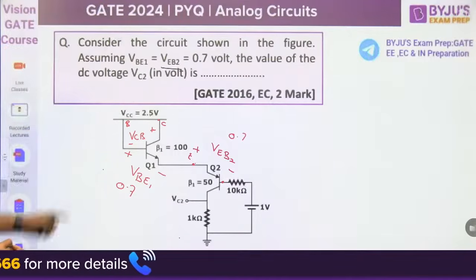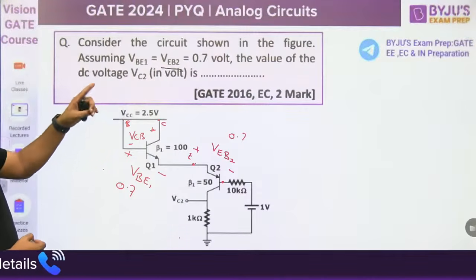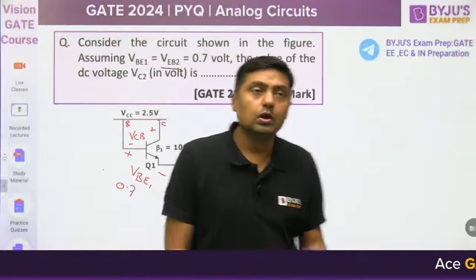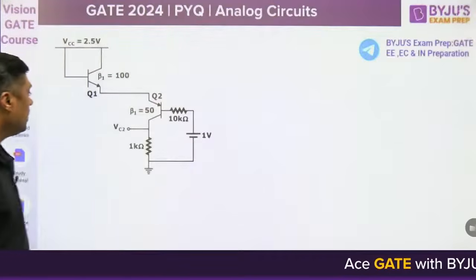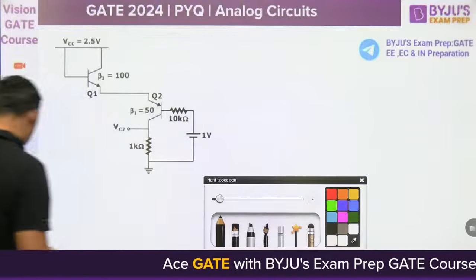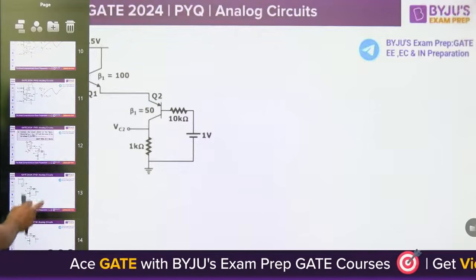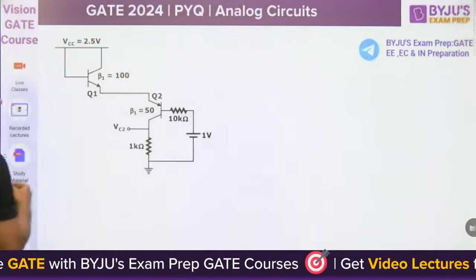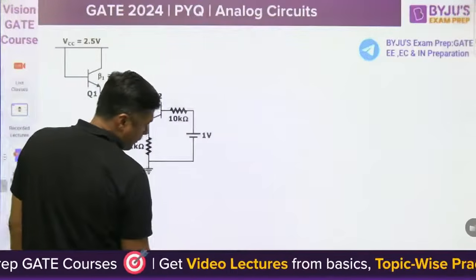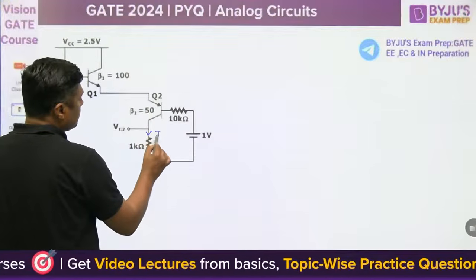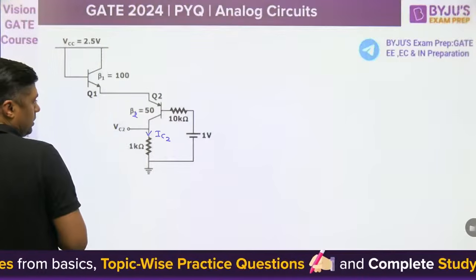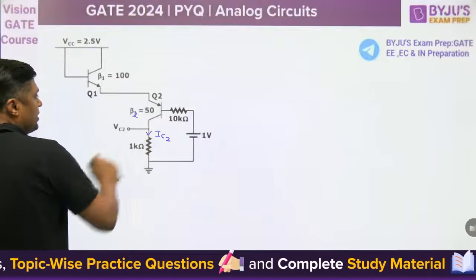Then what is asked here? The value of the DC voltage VC2. This is a 2-mark question from 2016. Now watch this diagram carefully. Here, if you want to find the VC2, you have to find the current here. That current is nothing but IC2 because it is the transistor Q2. This is the transistor Q1. Beta 2 is given as 15. You have to find the IC2.